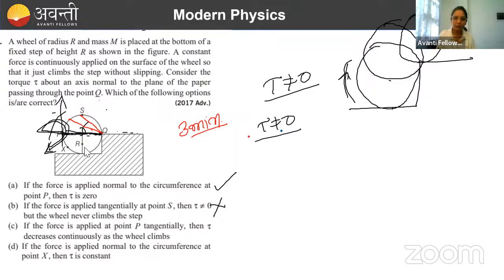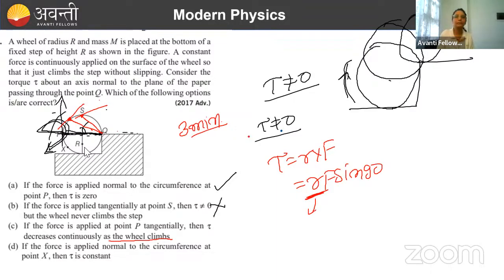Matlab gradually the force will look something like this, then the force will look tangentially like this. So this R is going to decrease. It means tau decreases continuously as the wheel climbs. Yes, it will be true. क्योंकि tau का value क्या होगा? R cross F. R और F के बीच का angle will always remain 90 degrees. So this is RF sin 90, but this R value is going to continuously decrease. The distance of that point from the axis of rotation will continuously decrease. So that is why torque will decrease.